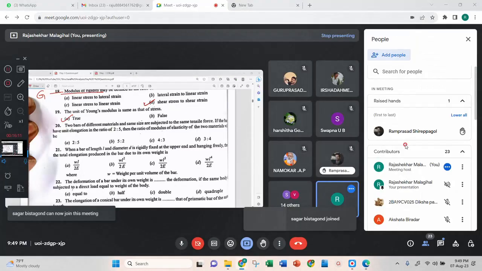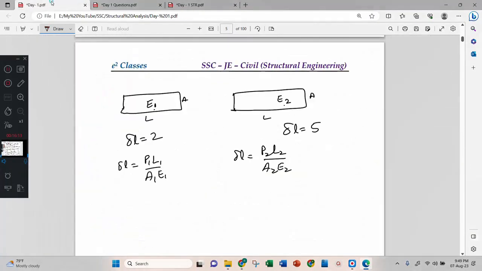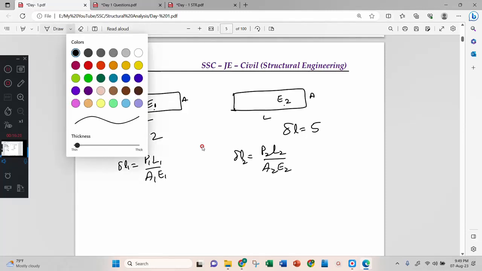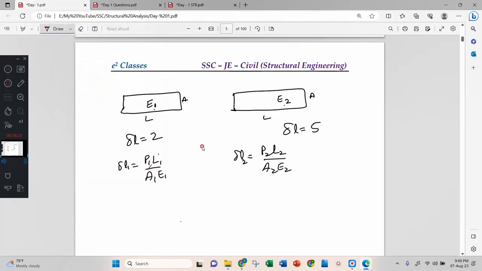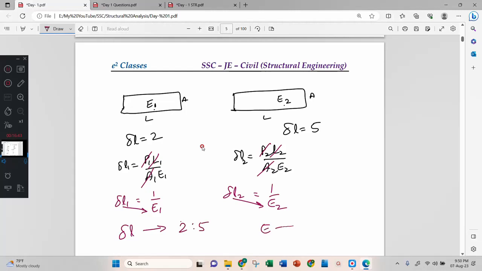Now this is delta L1, this is delta L2. What all are same? We'll cancel them. Length same, P same, area same. Therefore, delta L1 equals 1 by E1, delta L2 equals 1 by E2. They are inversely proportional. Therefore, if delta L is in the ratio 2 is to 5, then E will be in the ratio 5 is to 2. Okay.